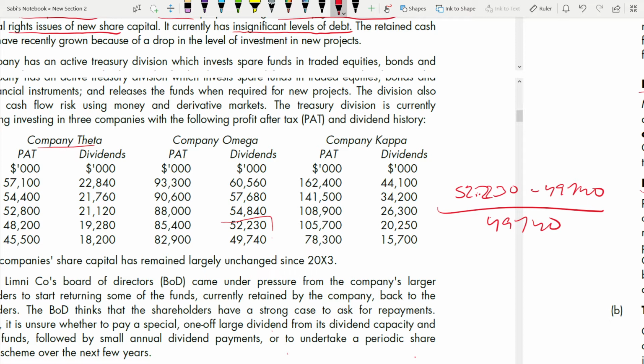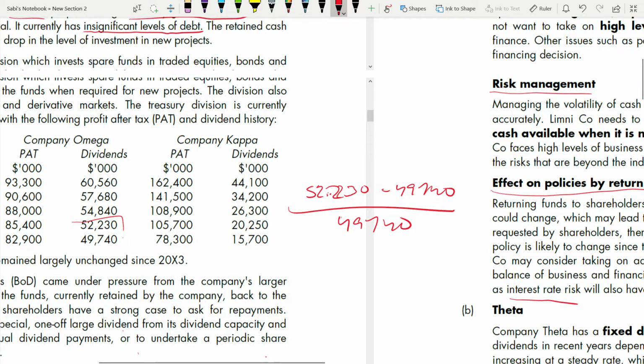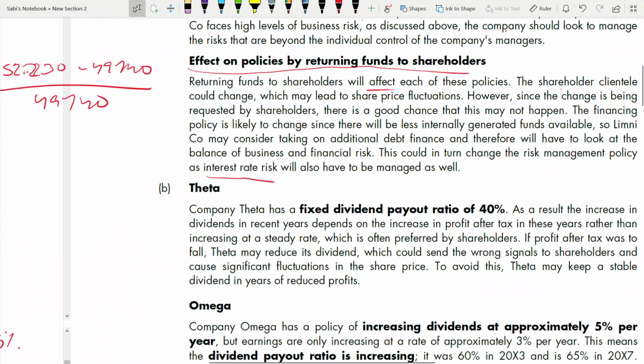So when you see that increase in profit after tax, it will be around 3% and dividend will be 5%. And dividend payout ratio, if you see, just take 2003, that is 49,740 divided by 82,900, that will be 60%, and the latest year 2007, which is 60,560 divided by 93,300, you will get 65% something, right? So that's what they have calculated here for Omega.